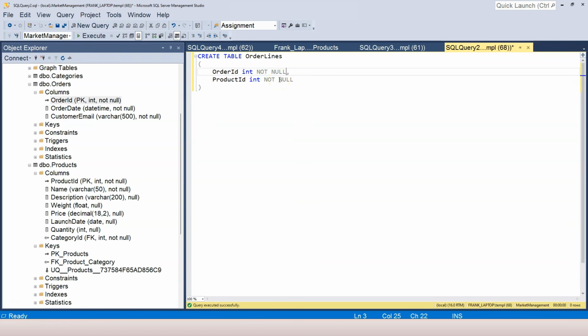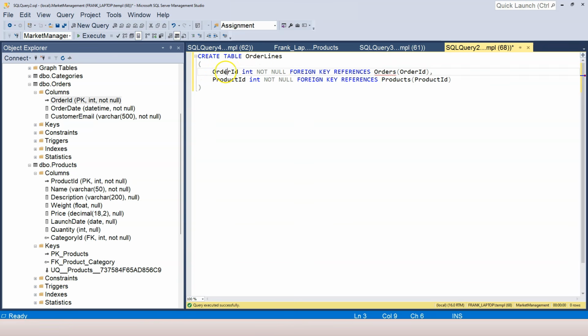Now to protect the data integrity, I also need to add foreign keys. I can add foreign keys directly at the column level. So I'm going to say foreign key references orders, order ID. And same thing here. I'm going to say foreign key references products and product ID. There's a red squiggly line here. I think SQL Server is having a glitch about the existence of the table. So don't worry about it for now.